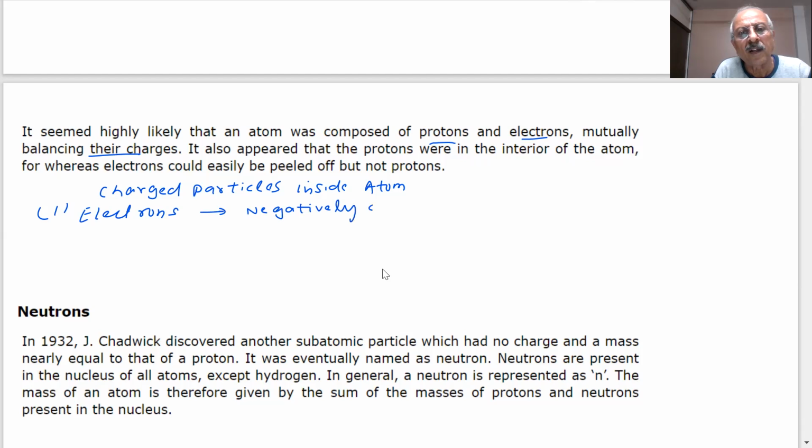But on the whole, matter is neutral. Atom is neutral. It is very clear: if atom is neutral and there is some negative charge, there must be opposite charge to balance it.